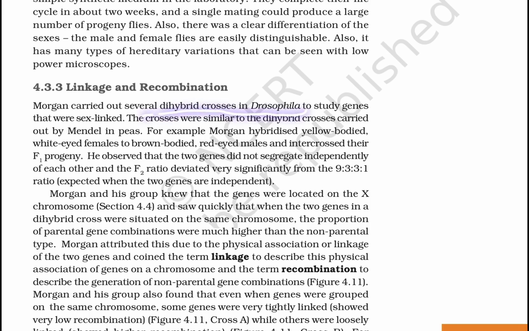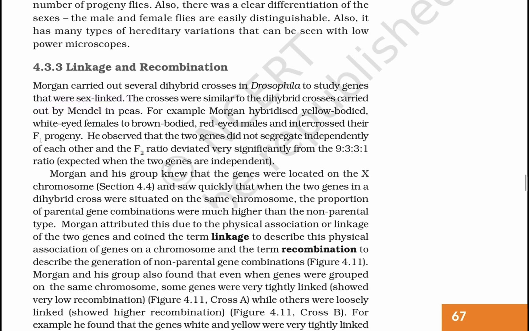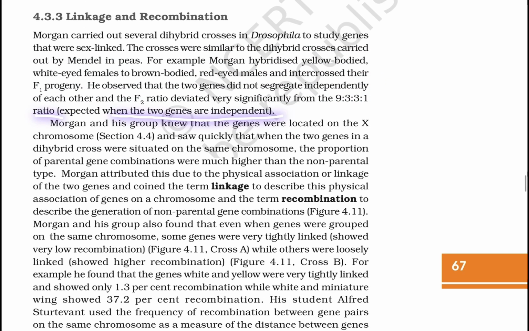Linkage and recombination. Morgan carried out several dihybrid crosses in Drosophila to study genes that were sex-linked. The crosses were similar to the dihybrid crosses carried out by Mendel in the pea. For example, Morgan hybridized yellow-bodied, white-eyed females to brown-bodied, red-eyed males, and intercrossed their F1 progeny. He observed that the two genes did not segregate independently of each other, and the F2 ratio deviated very significantly from the 9:3:3:1 ratio expected when the two genes are independent.